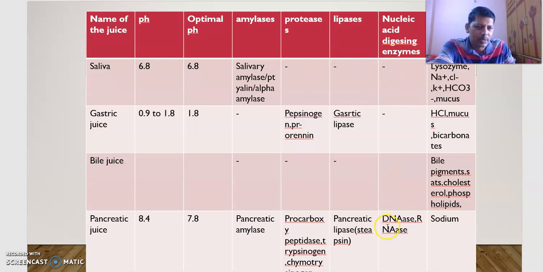Nucleic acid digesting enzymes like DNase and RNase are present, along with pancreatic lipase and sodium bicarbonate. Another one is intestinal juice, which I told you earlier.